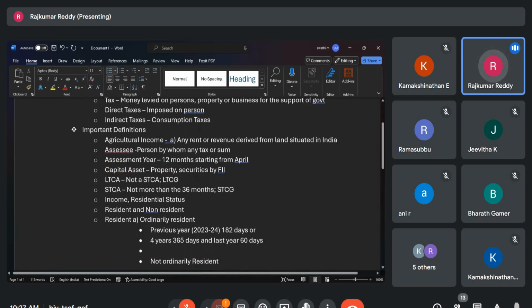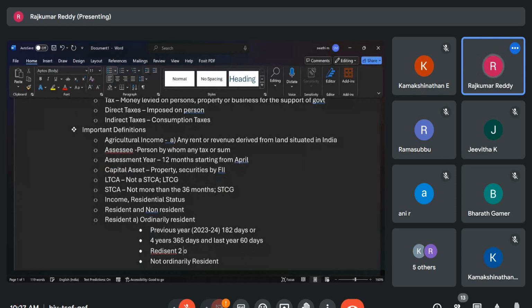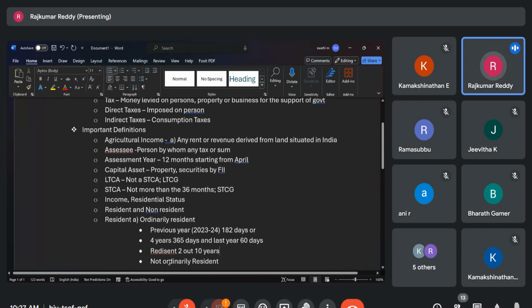Also, two more conditions are available in this. If he is resident in 2 out of 10 previous years, these points are very important. You are getting a lot of questions in this. Yeah, I think the case study is also coming. Yes, sir.